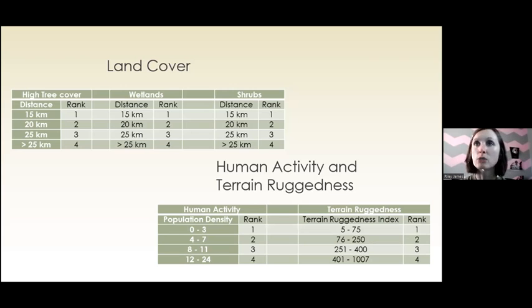Because the human activity and terrain ruggedness variables were in intervals, they were awarded a suitability value based on jaguar selection patterns. So areas with less population density were ranked high on suitability with a 1, and areas that fell within the extinction predictive values of 12 to 24 were ranked as not suitable with a 4. Similarly, terrain ruggedness values that were level to slightly rugged, with a TRI value of 5 to 75, were given a 1, and as the TRI value increased, so did the ranking, meaning as terrain got worse, the suitability also got worse.